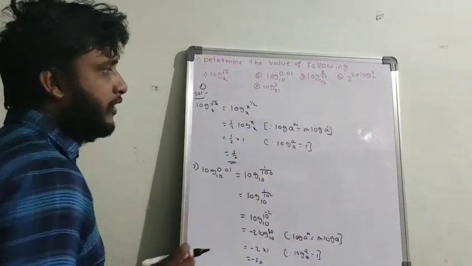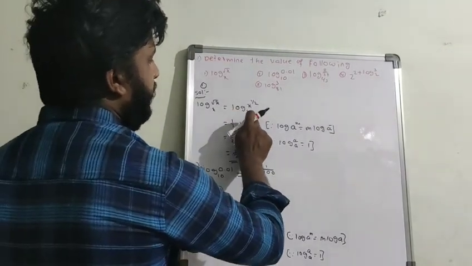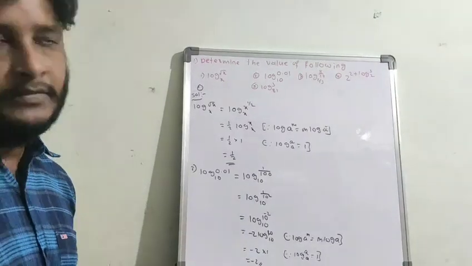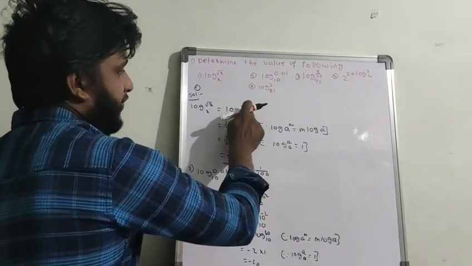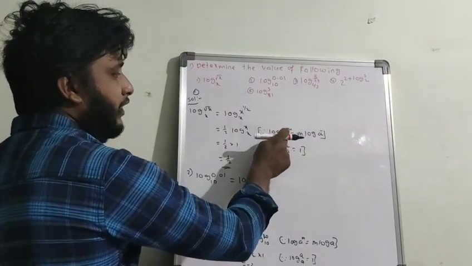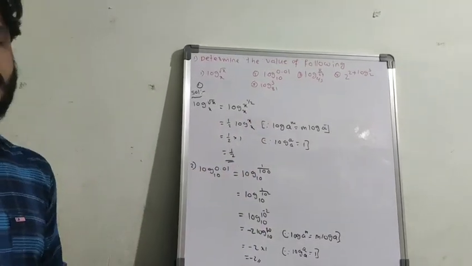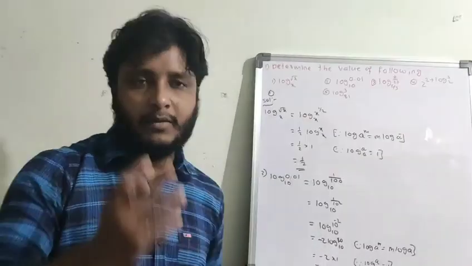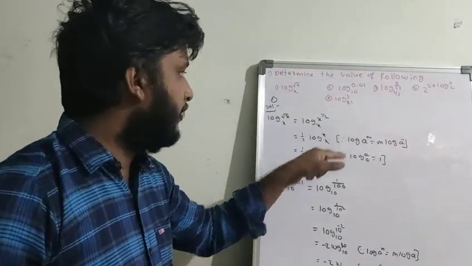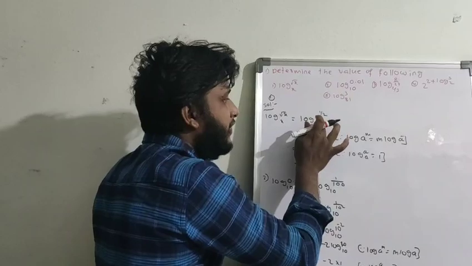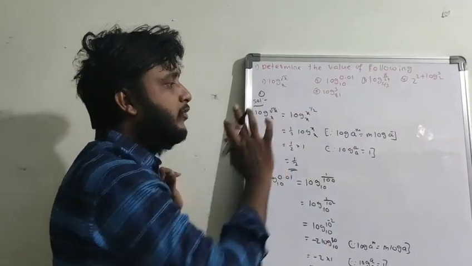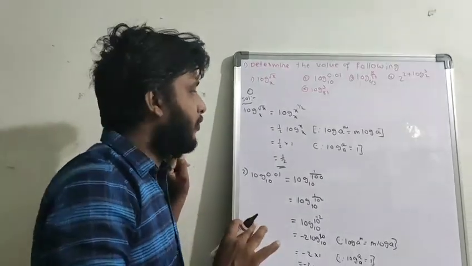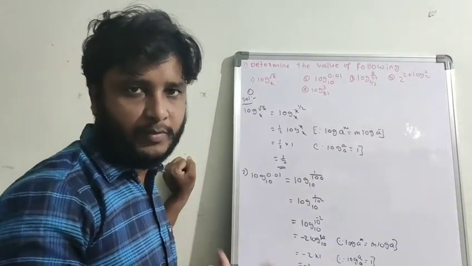Here observation is very important. By seeing the question you are able to say which formula is applicable, and you have to apply that same formula. So here, if I observe, a power is there, so the power related formula log a to the power of m equals m into log a. So many children are asking, sir, how to identify what formula we have to use. Simple observation, observe the question. So here log x whole power 1 by 2 base x, in all the properties, which property is suitable here? Only this property is suitable. At a time two properties will never be suitable, only one property will be suitable.